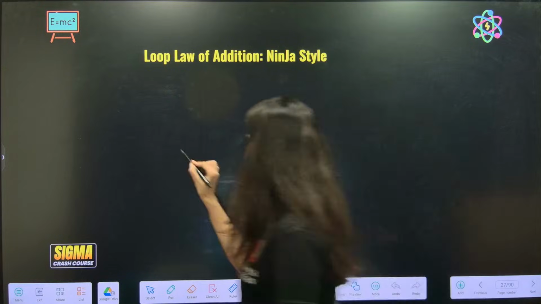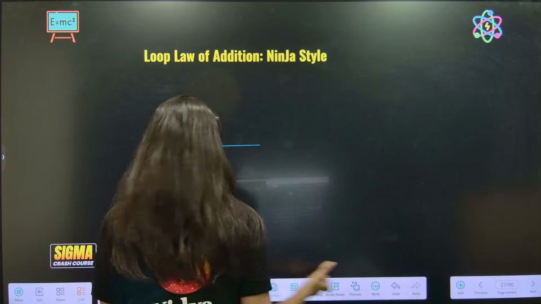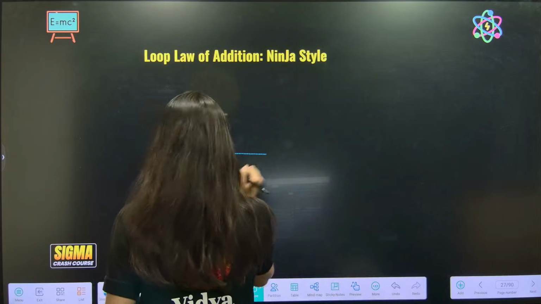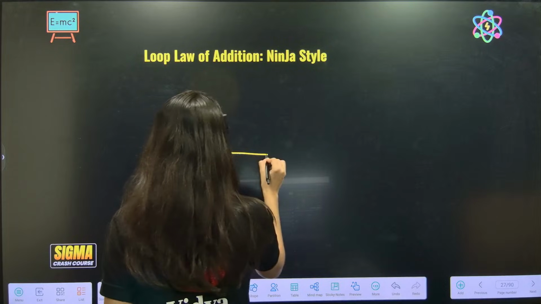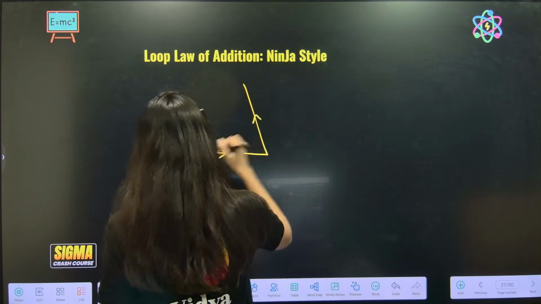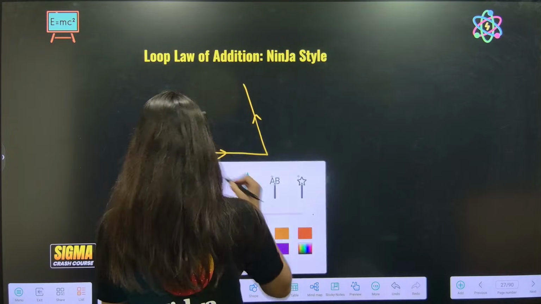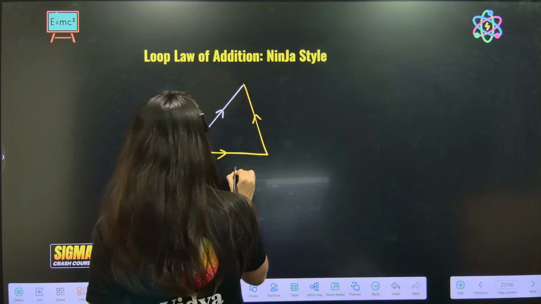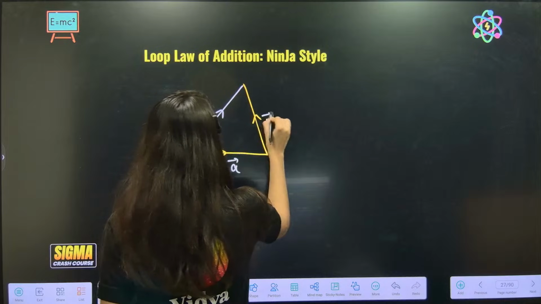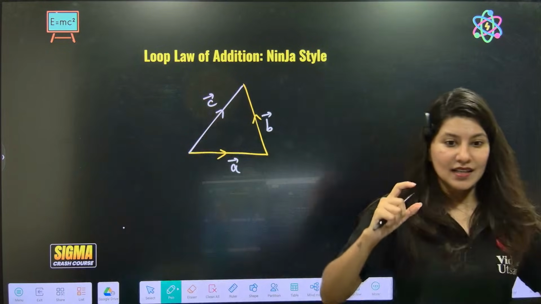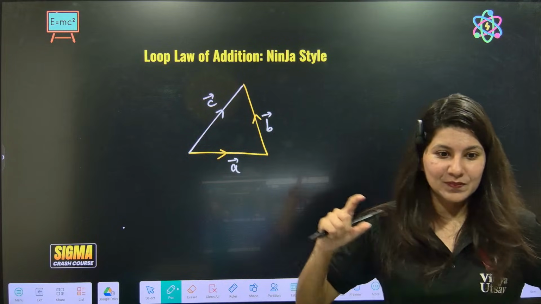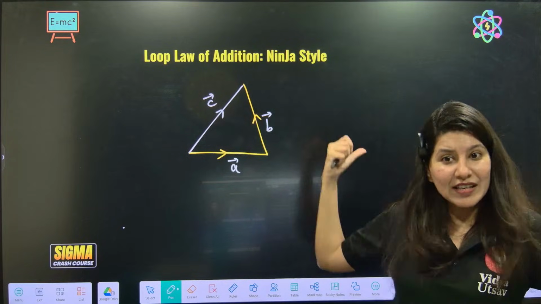Suppose you have this. And this law which I'm telling you is applicable everywhere. So this is your A vector, this is your B vector, this is your C vector. Now you have to write the equivalent expression.